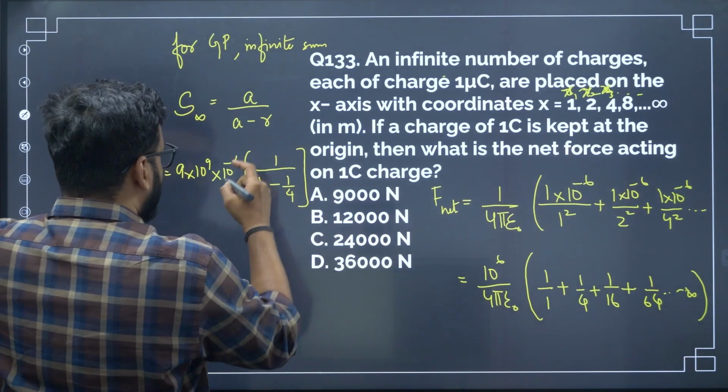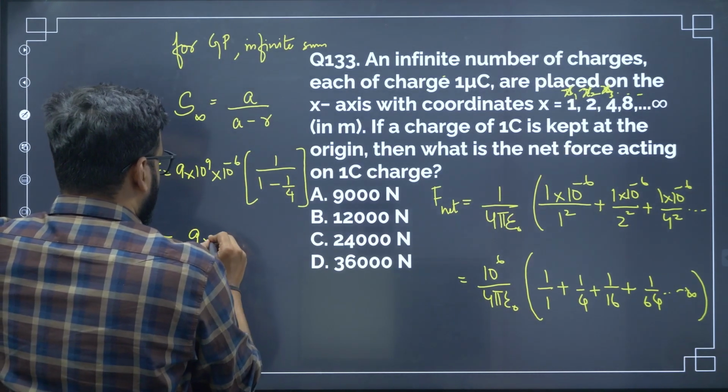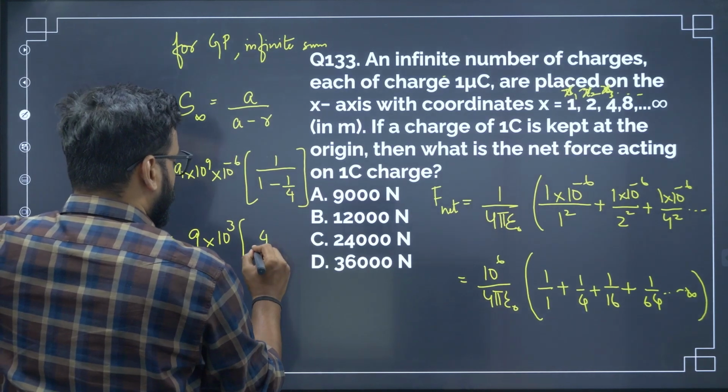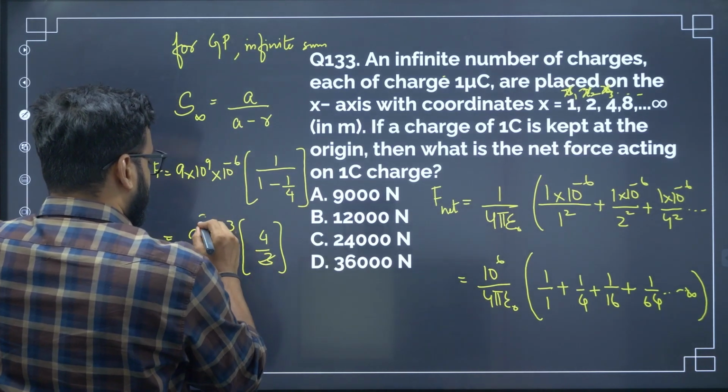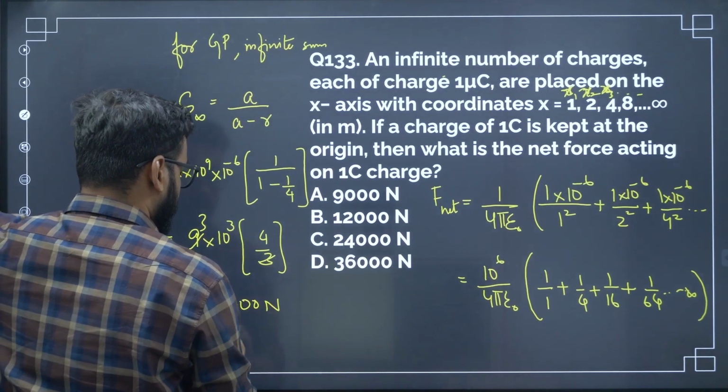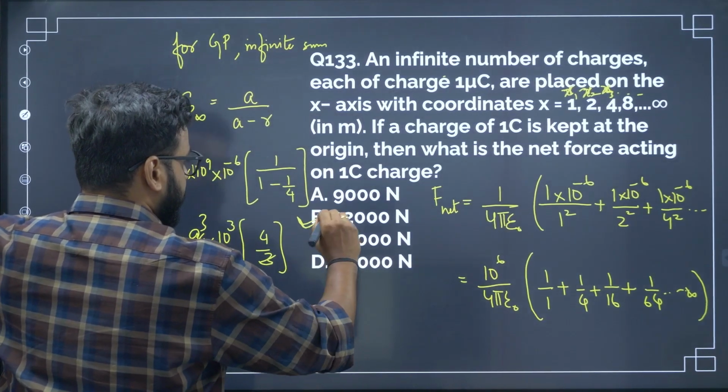Here in the denominator 4 will go up. 9 into 10 to the power 3 into 4 by 3. So this is 3 and 12. So it is 12,000 Newton. Option B is the correct answer.